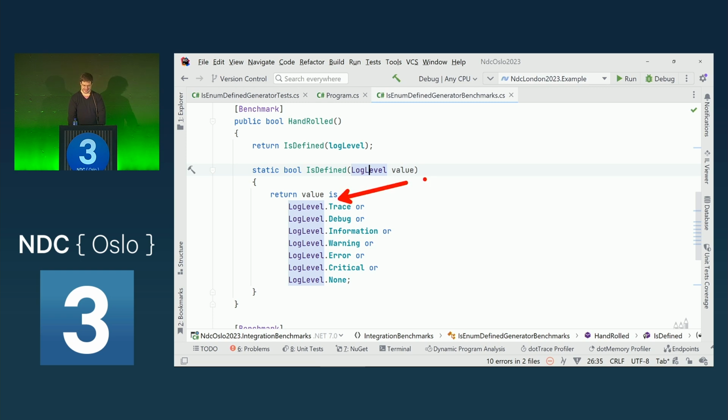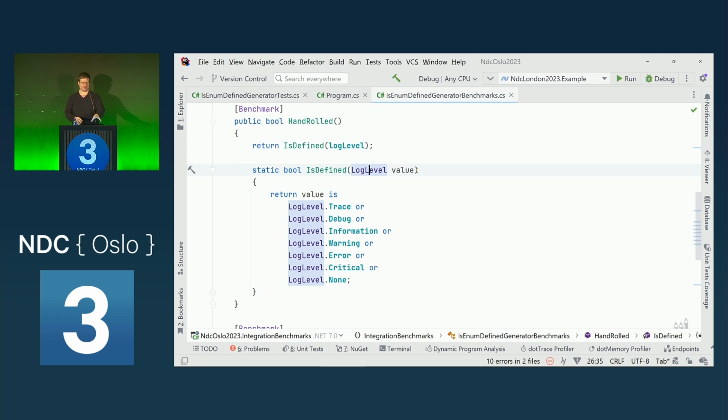But this manual implementation is, yeah, tedious. I know ahead of time exactly what I'm going to be writing. If I would implement this for a different enum, it would look exactly the same, with the same logic of just iterating through and checking all the constants. And if a new value to this LogLevel would be added, I must not forget to add it to my manual implementation as well. And this is a bit tedious and also a bit of a maintenance hell. Well, hell is a bit of an overstatement, but a maintenance risk.